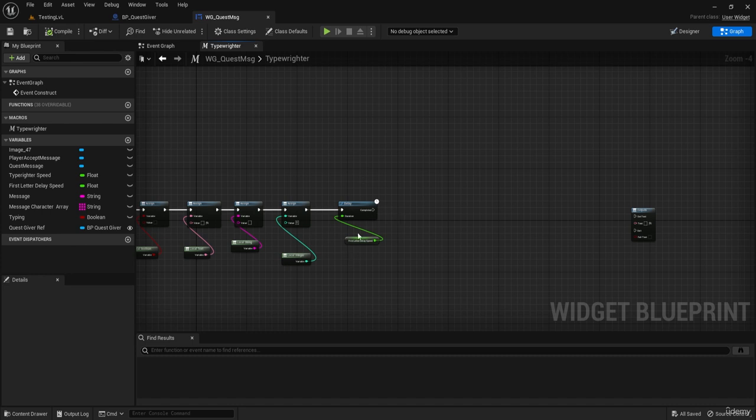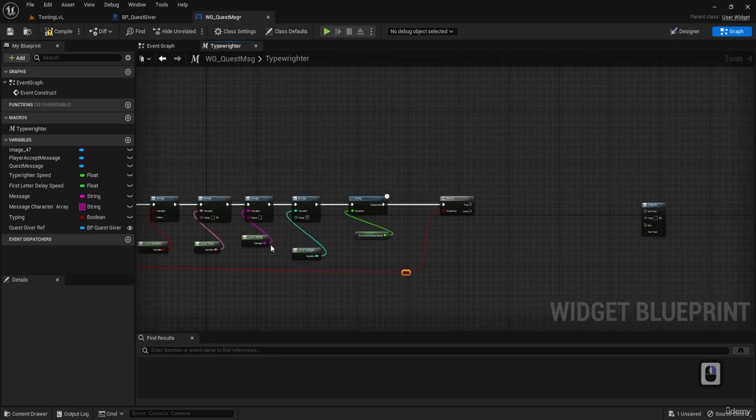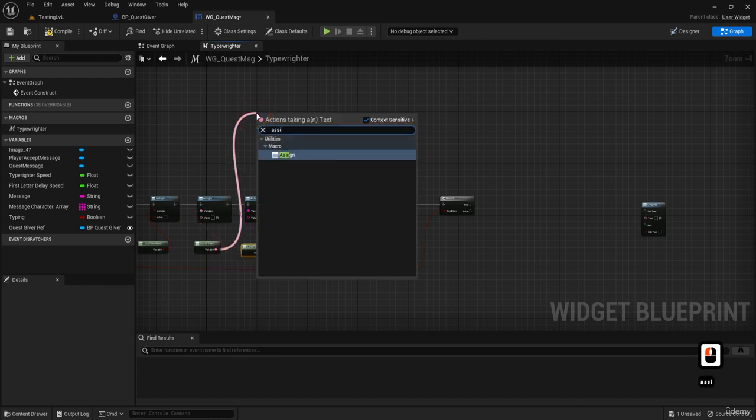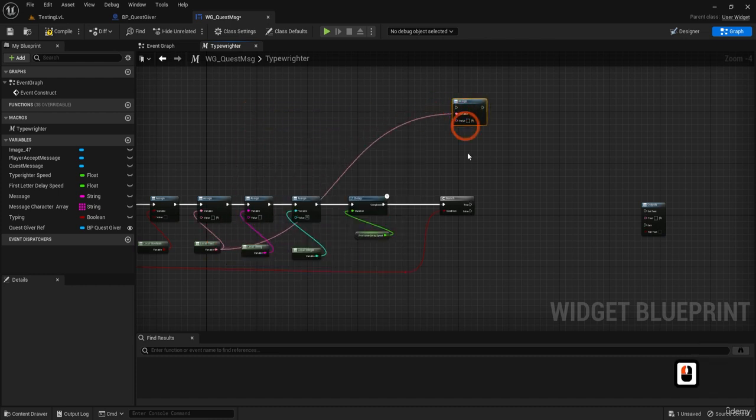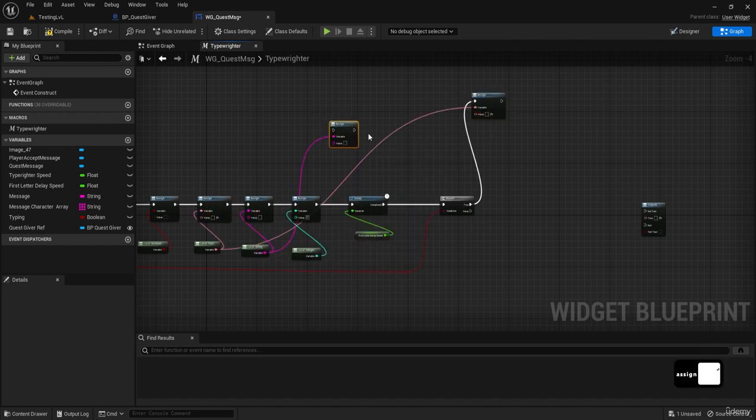Then, since we have a time delay, we should ask, during this time, has break been called? Because if break has been called, we should stop here. And we should assign again our text to nothing.